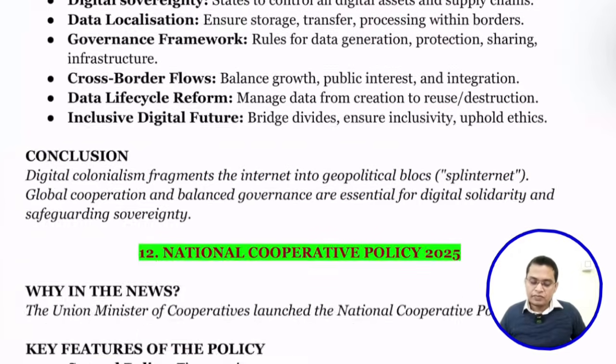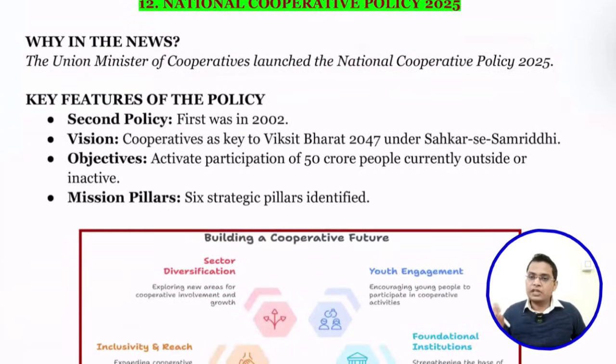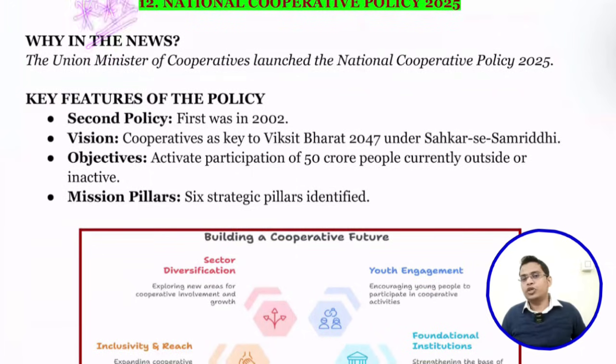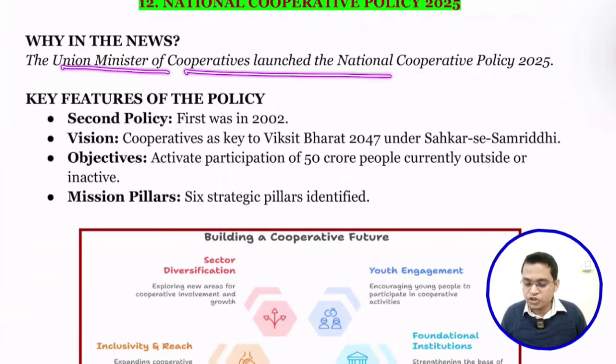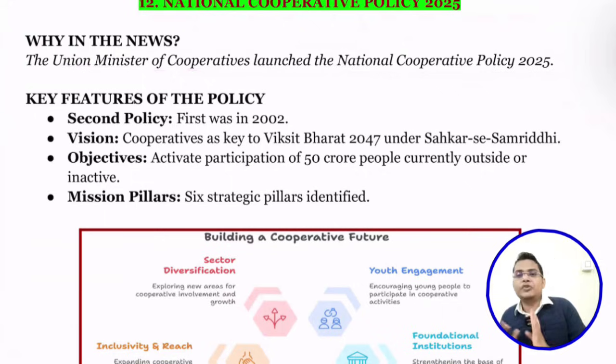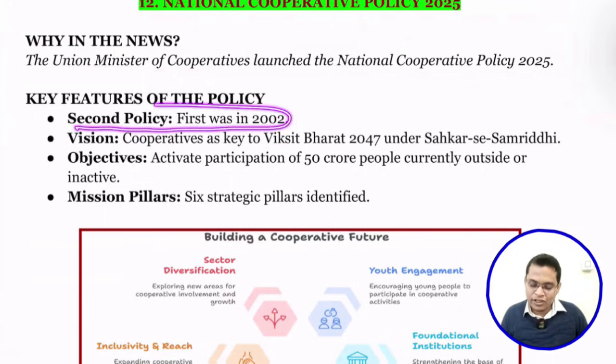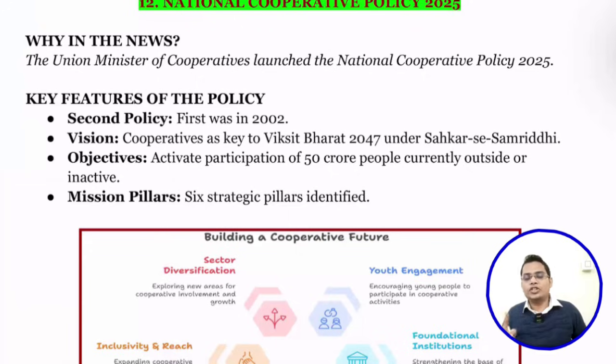Okay, let's go. The next important topic is very important for your prelims. First is the National Cooperative Policy. Recently the Union Ministry of Cooperation launched the National Cooperative Policy 2025. This is the second such policy. This can be a very good question. They can ask in one option that the National Cooperative Policy was implemented for the very first time recently. That answer is wrong.